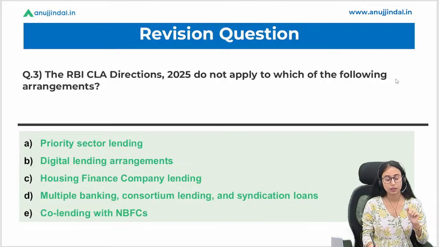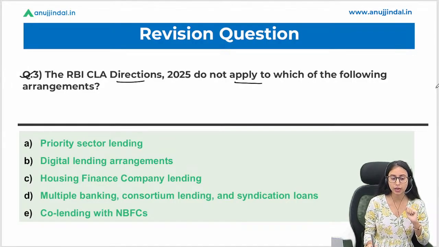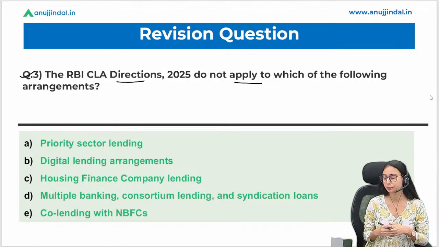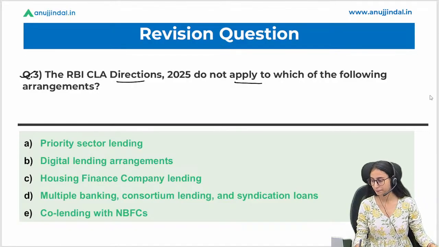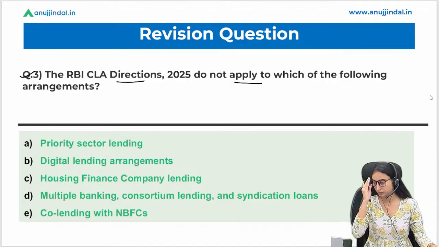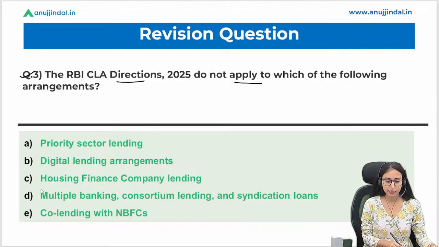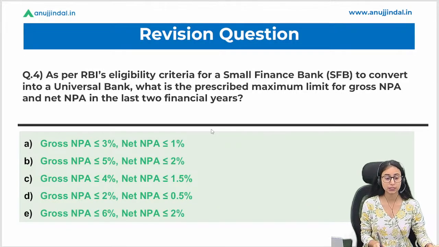Great. Okay, question number 3. RBI CLA directions 2025 do not apply to which of the following arrangements? Which arrangements are those on which these directions do not apply? Yes, D is the right answer. Multiple banking, consortium, and syndication loans are not a part of this co-lending arrangement. Good, everyone.